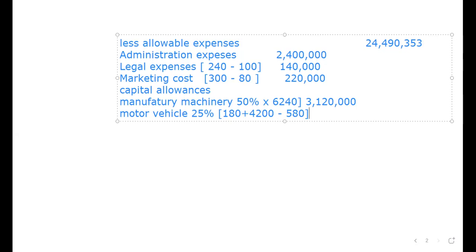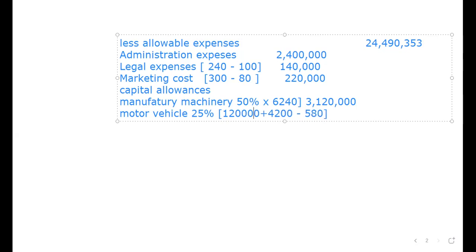Sorry, there is a mistake here. Remember, in the additional information, motor vehicle was 1,200,000, not 180. The 180 is for furniture. So we need to note down 1,200,000.